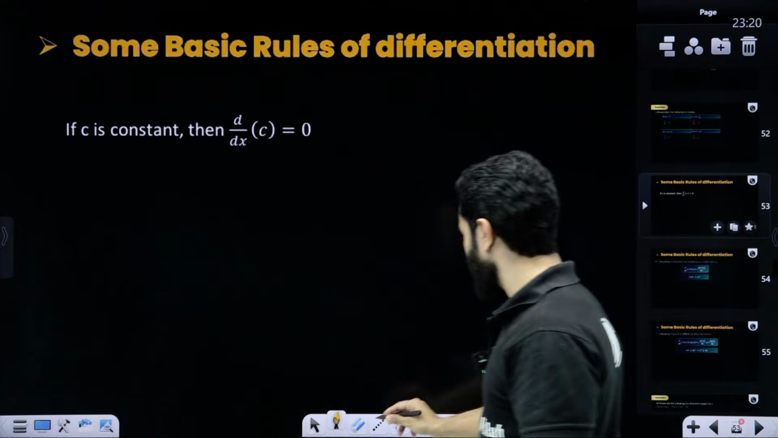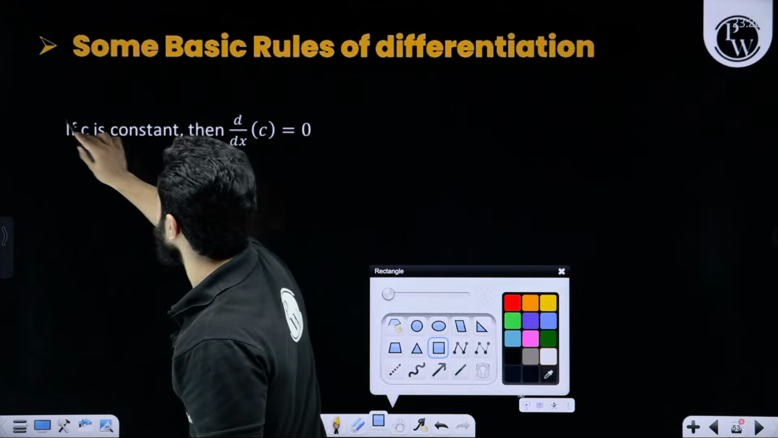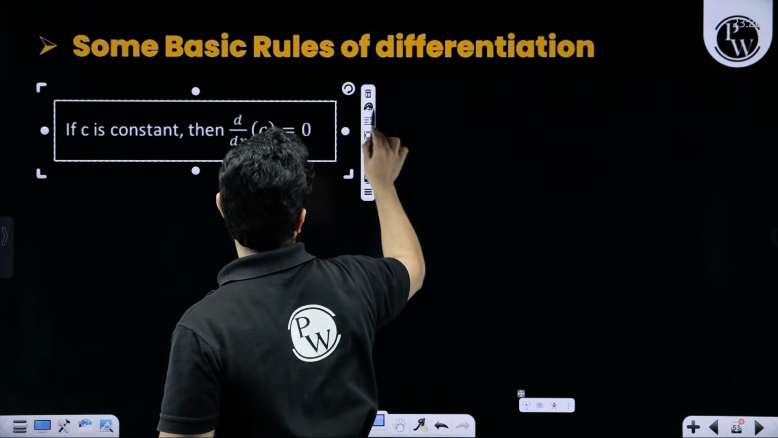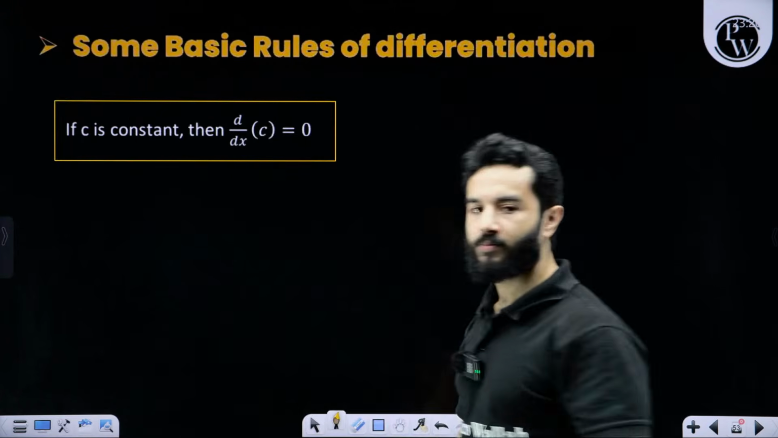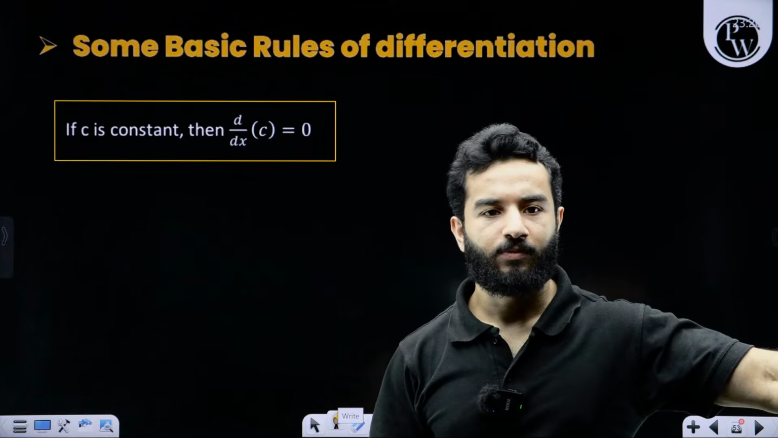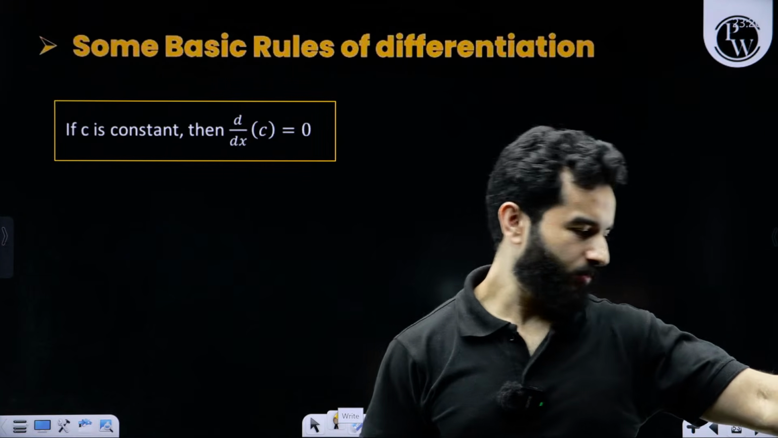Differentiation of a constant is 0. Right? I'm still at 0.